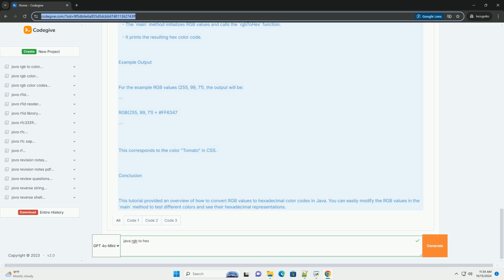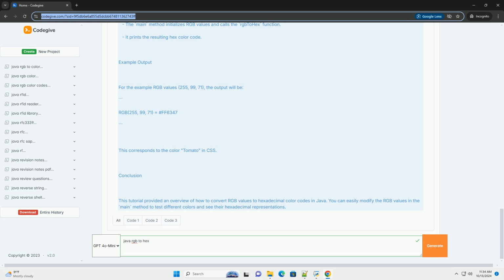Java code example. Here's a simple Java program that demonstrates this conversion. Explanation of the code. 1. Function rgbToHex(int r, int g, int b). This function takes three integers as input, representing the red, green, and blue components.